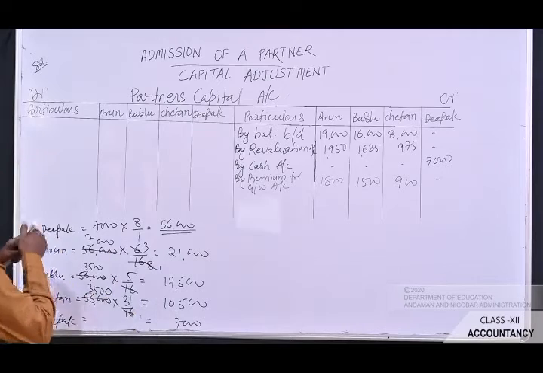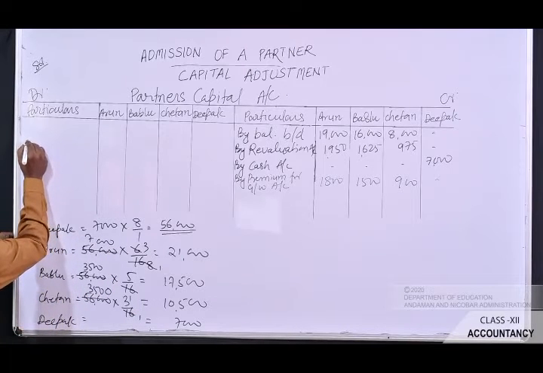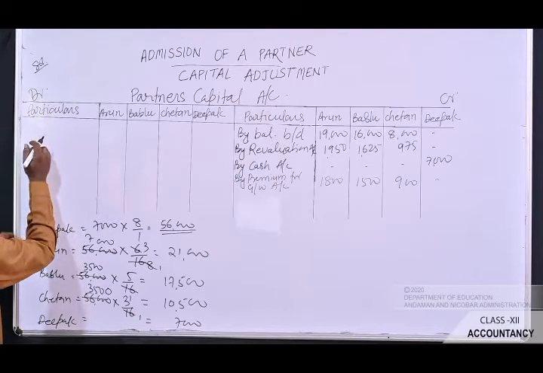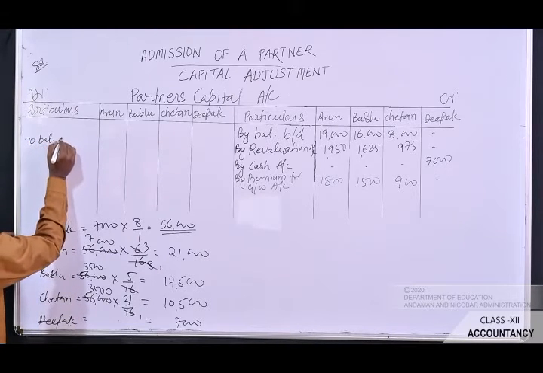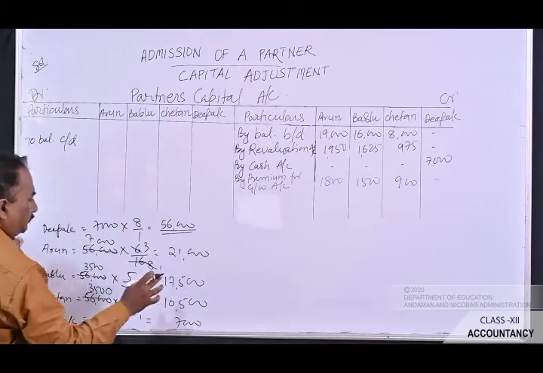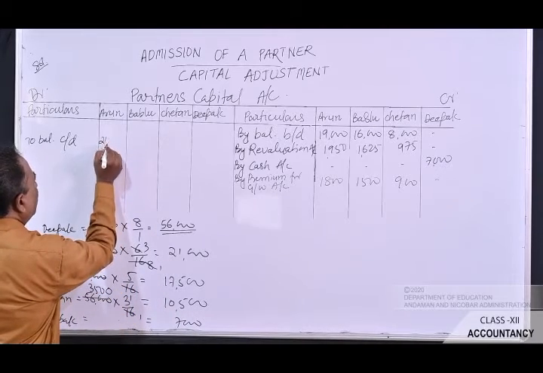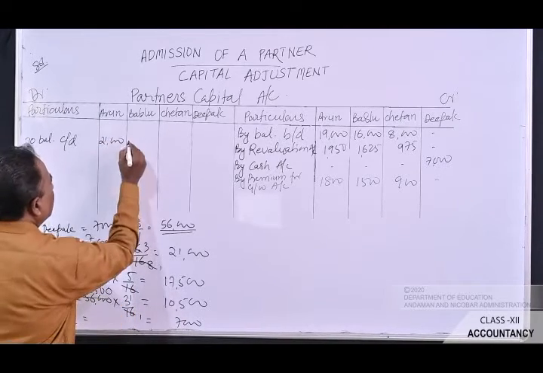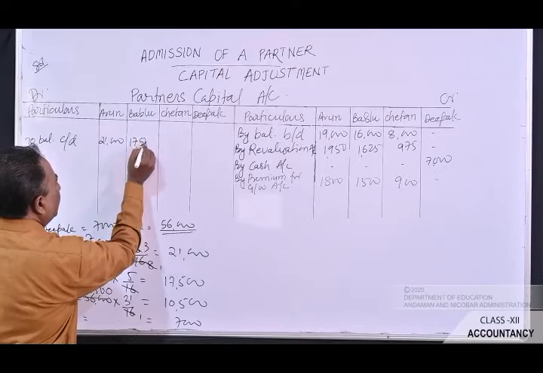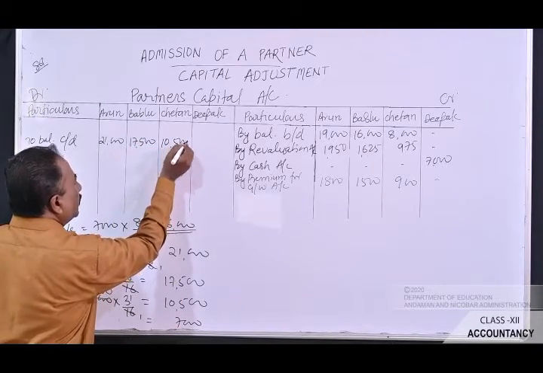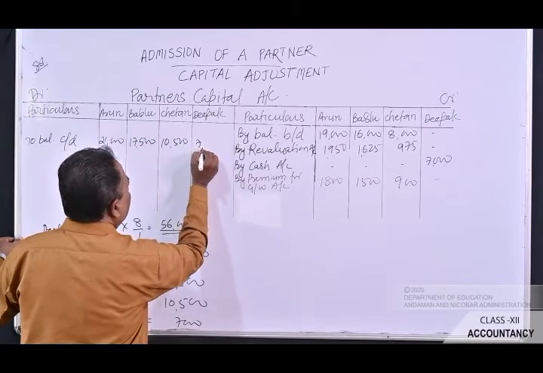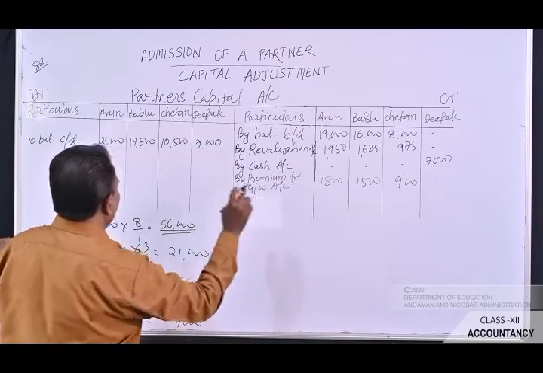Now this amount has to be recorded on the debit side. Leave one line here and write here as to balance carried down. Arun will have to maintain rupees 21,000 right here. 17,500 will have to be maintained by Bablu, and Chetan will have to maintain rupees 10,500. Deepak, he brought rupees 7,000.